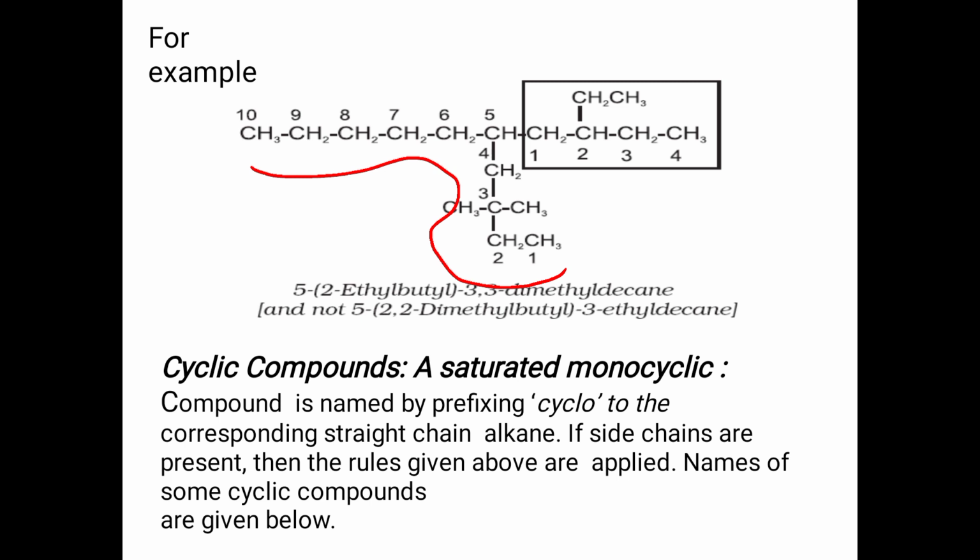We'll see how to write the names of cyclic compounds. A compound is named by prefixing cyclo to the corresponding straight chain alkane. If side chains are present, then the rules given above are applied.